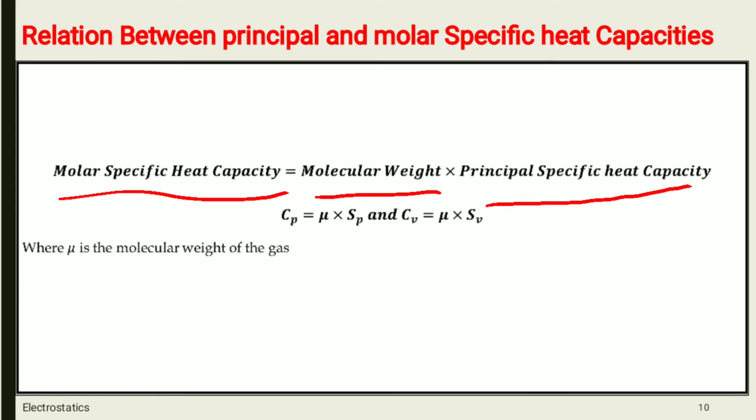In terms of symbols, Cp is equal to mu into Sp, and Cv is equal to mu into Sv. Here mu is the molecular weight of the gas.